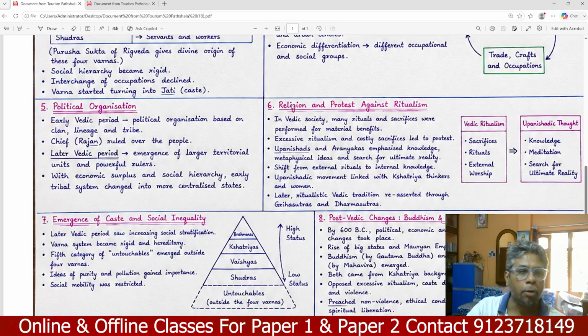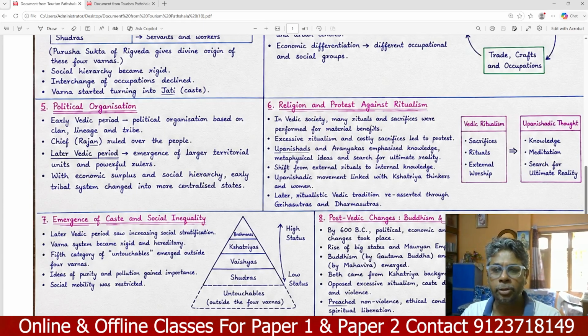Number 5, political organization. Early Vedic period political organization was based on clan, lineage and tribe, and the chief, the Rajana, ruled over the people. In the later Vedic period, there was emergence of larger territorial units and powerful rulers. With economic surplus and social hierarchy, the early tribal system changed into a more centralized state.